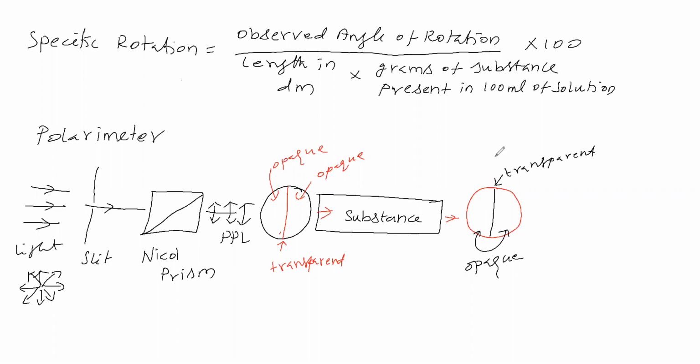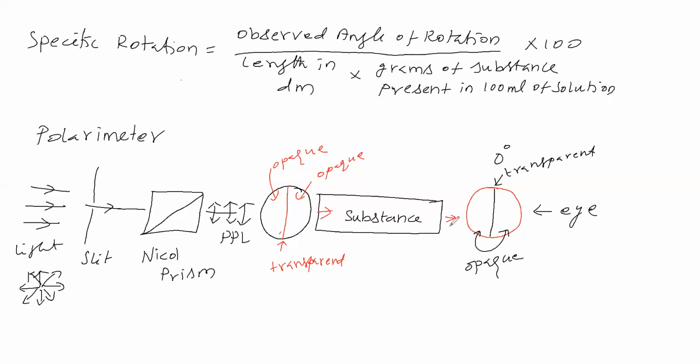At that time the angle is 0 degree. In this circular disc, the angle will be there, and that angle is 0 degree. Sir, now we will see through this transparent part. If brightness is there, then we can say that the vibration plane of light is the same, therefore brightness.